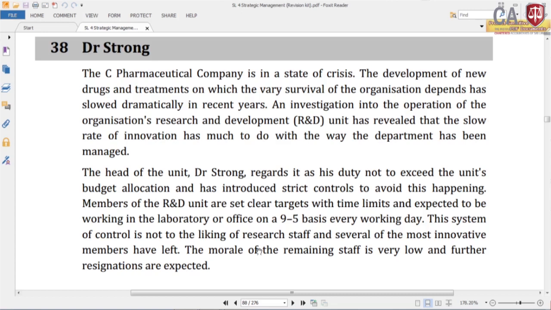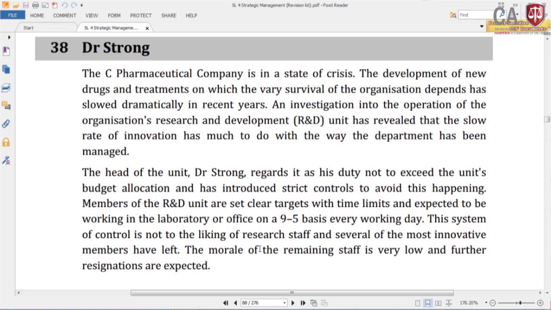So, what type of things happen in such situations? Sometimes you may have developed a product to a particular level. Now, the budget is over, you can't go to the next level. Therefore, sometimes you may stop that particular innovation. Further development may not be done related to the particular product innovations.